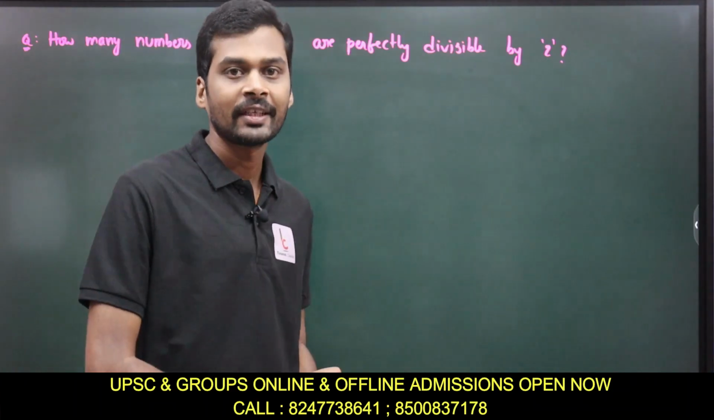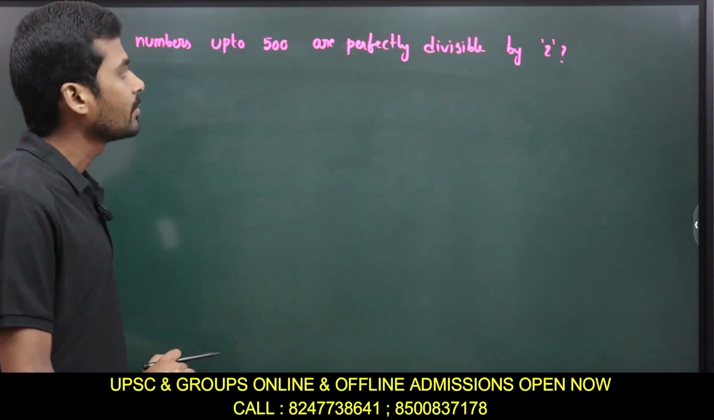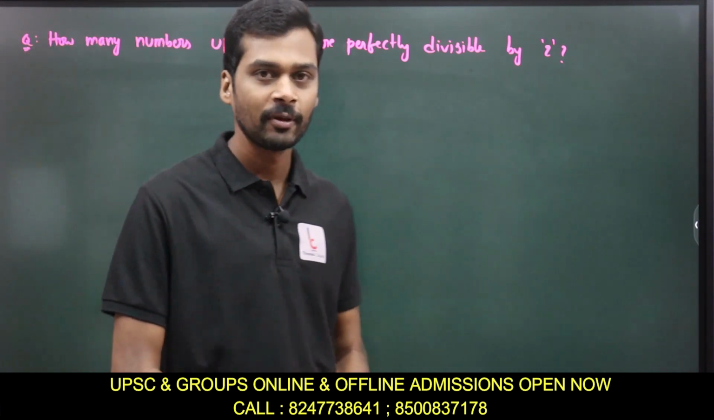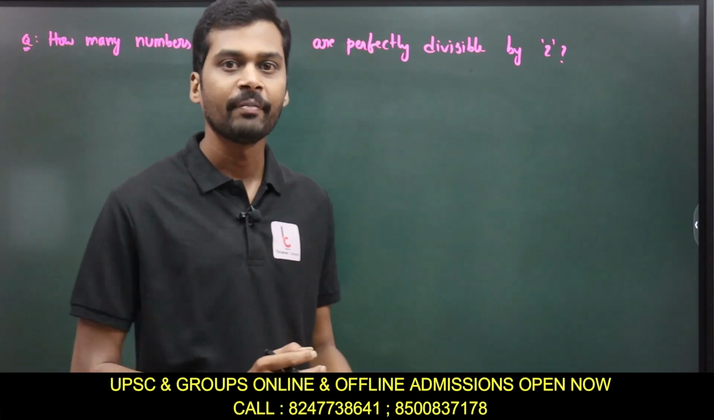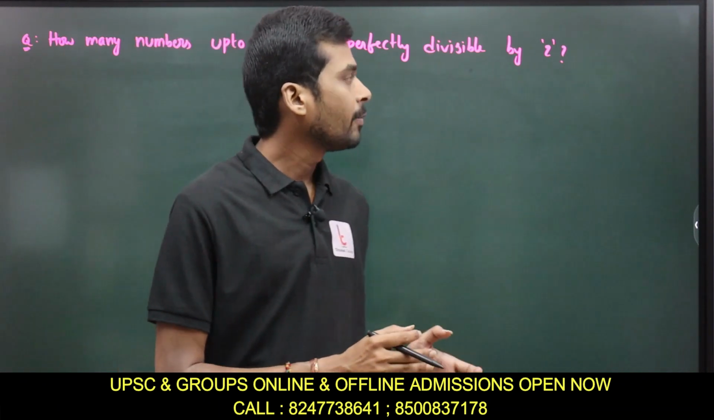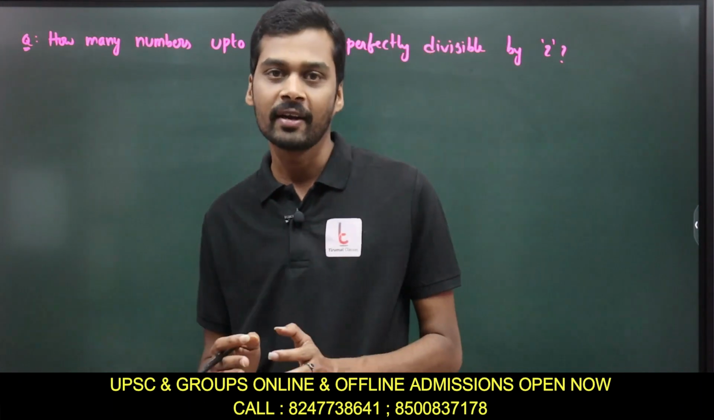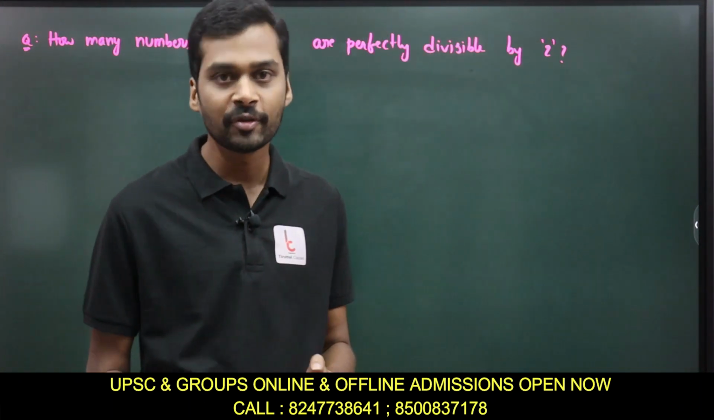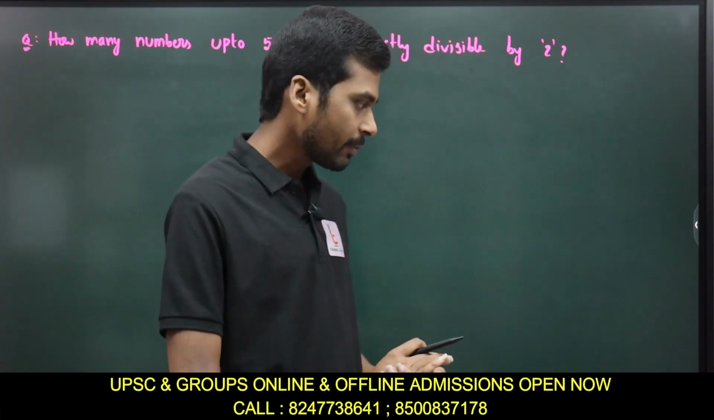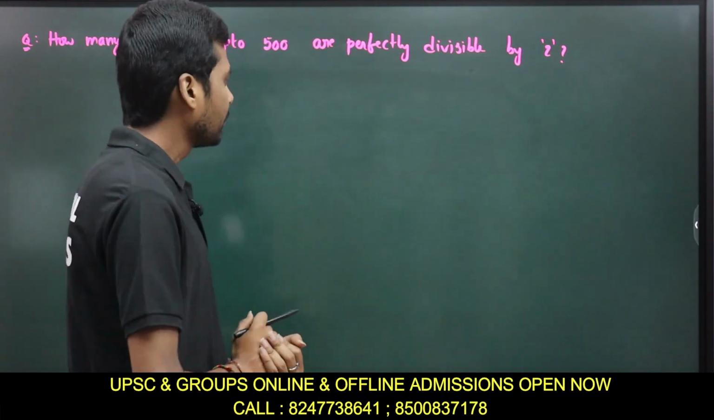So our next problem is, how many numbers up to 500 are perfectly divisible by 2? Which means that from 1 to 500, how many numbers are exactly divisible by 2? Okay, let's take a simple example.